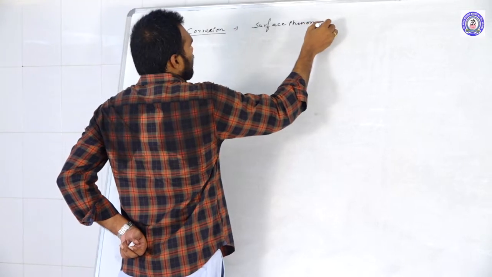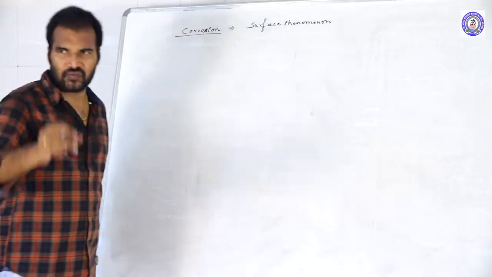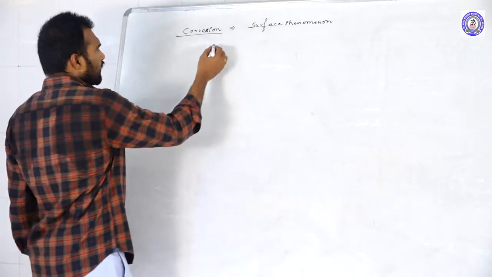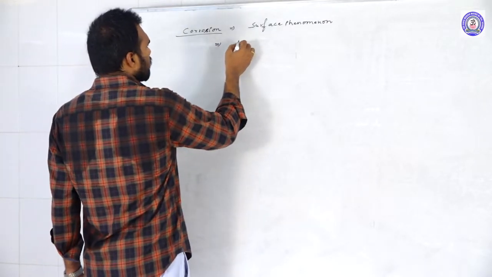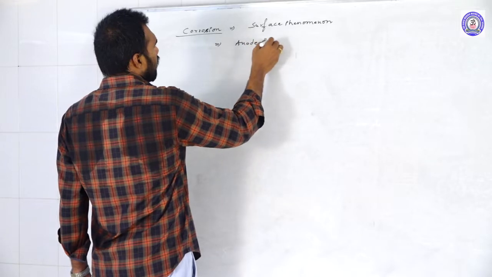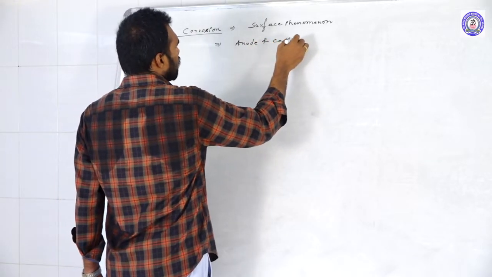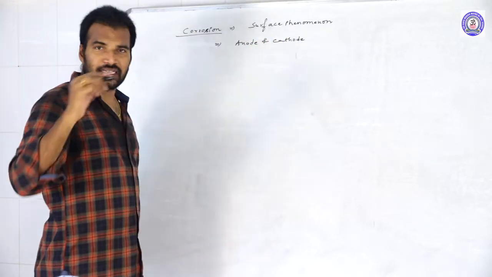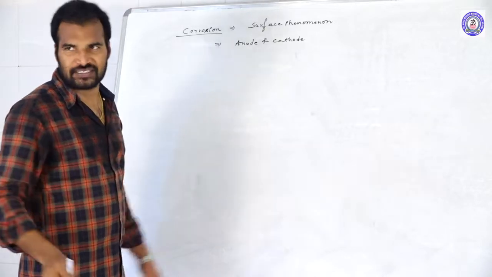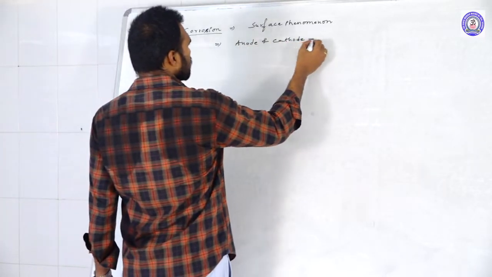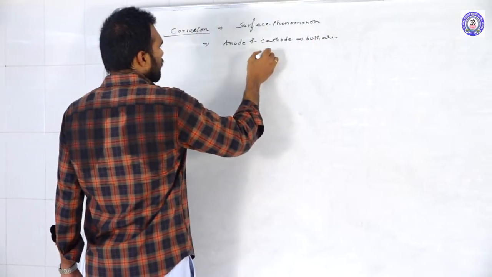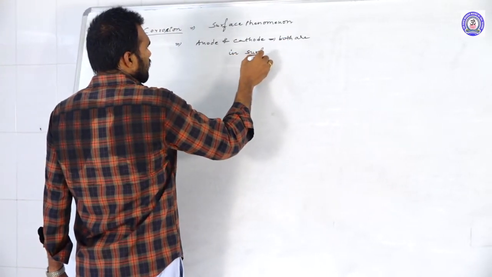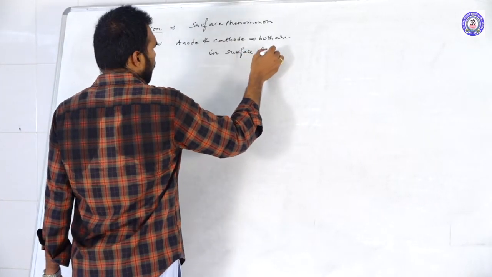It is a phenomenon that takes place at the surface of the metals. And in corrosion there is one more speciality: both anode and cathode are on the same metal surface.